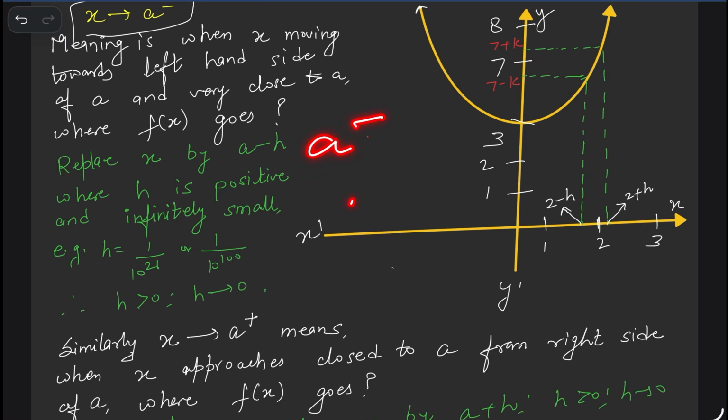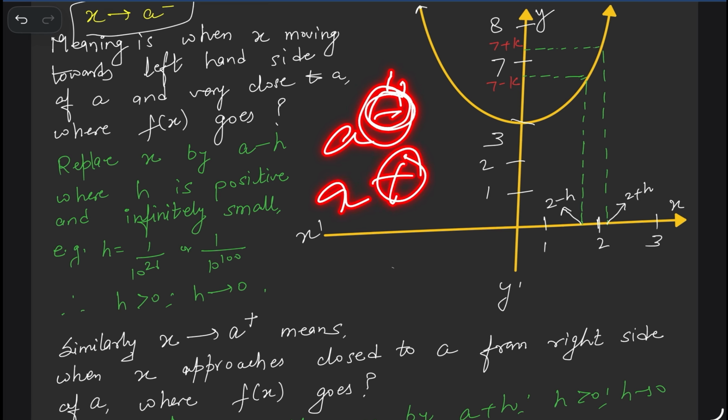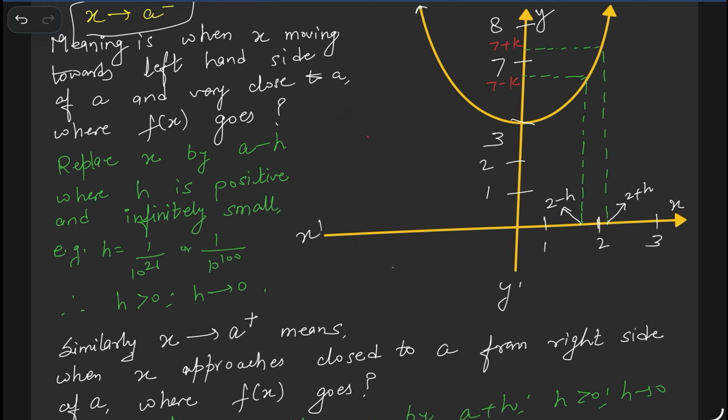So a minus or a plus is not a negative or positive number. This minus only represents that we are approaching a from the left hand side. This plus sign, the a power plus, means we are approaching a from the right hand side, not a positive or negative number.